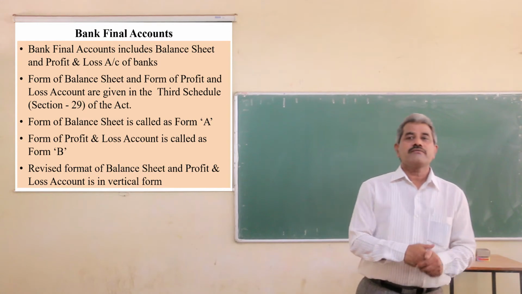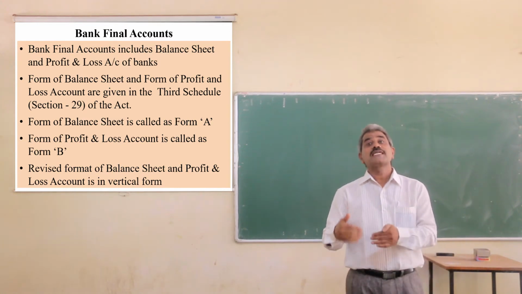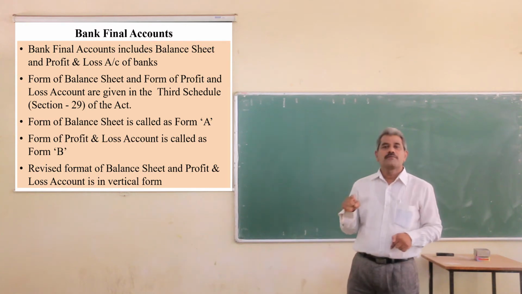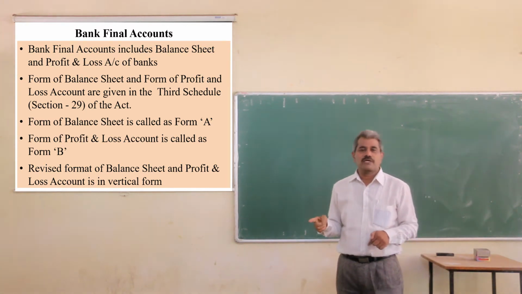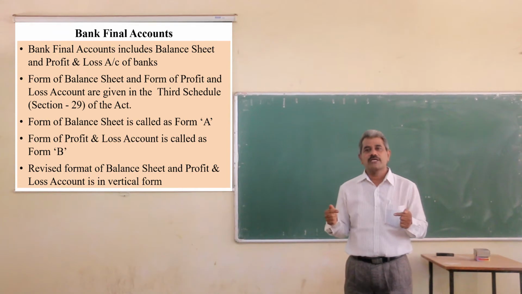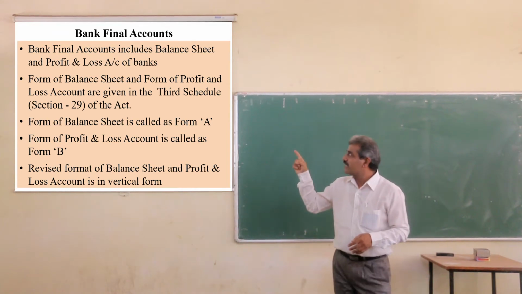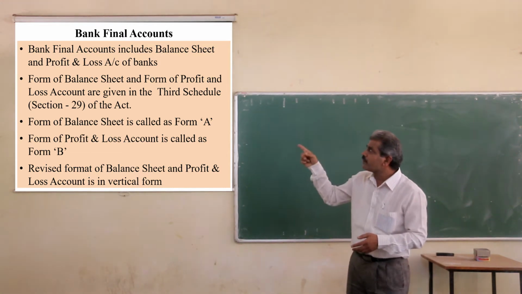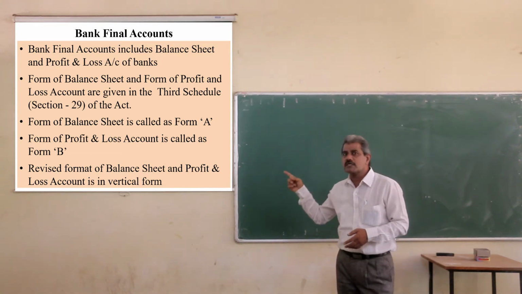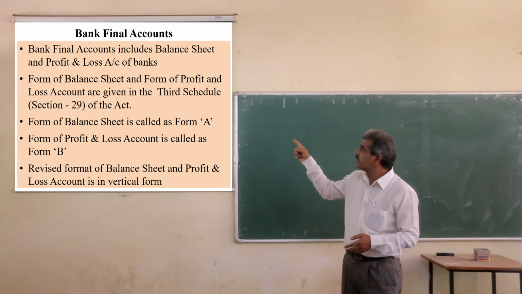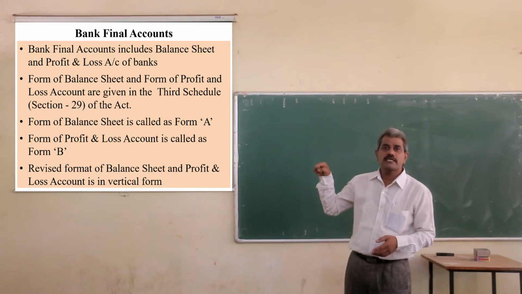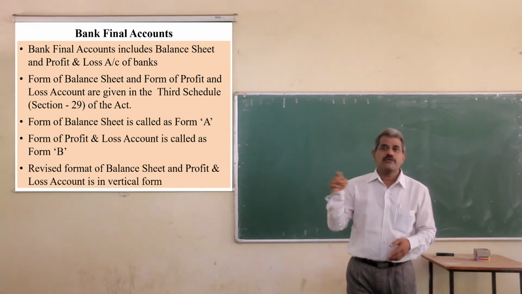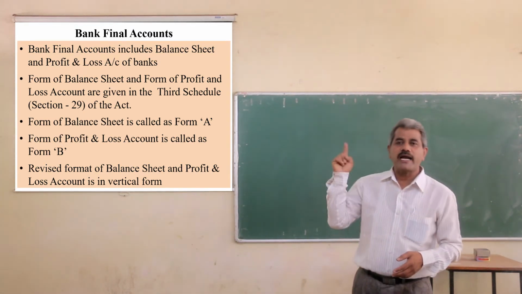Then we will go to the bank final accounts, which are included in our syllabus. Bank final accounts include the balance sheet and profit and loss account as usual. The form of the balance sheet and the form of the profit and loss account are given in the Third Schedule in Section 29 of the Banking Regulation Act.